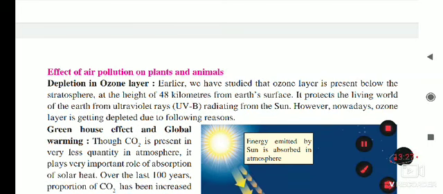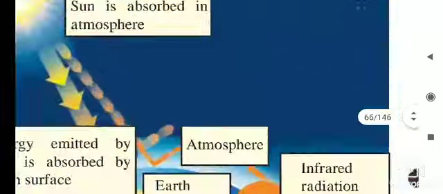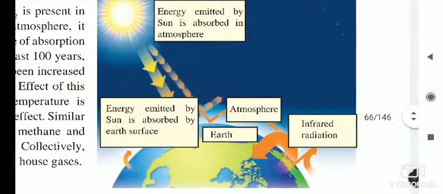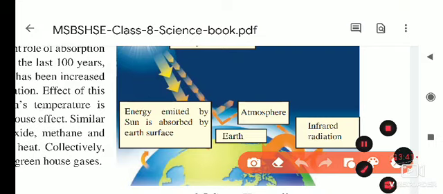Next is air pollution and its effect on plants and animals. So we will see this picture. What is given here? Energy emitted by the sun is absorbed in the atmosphere.